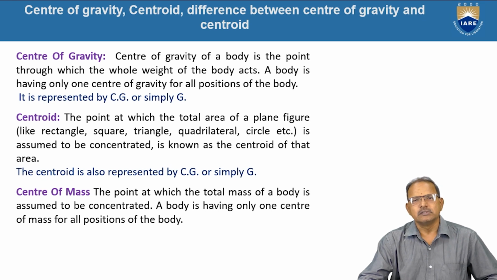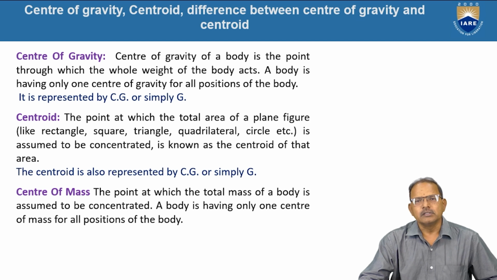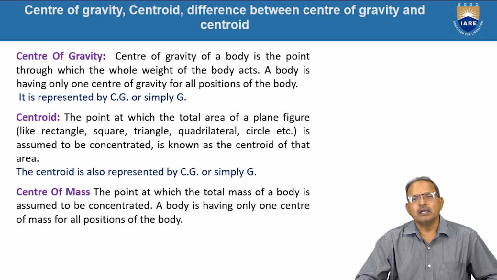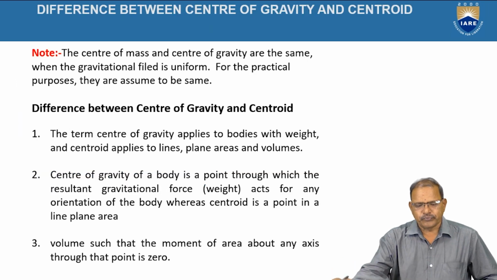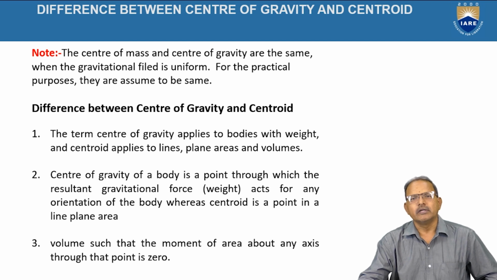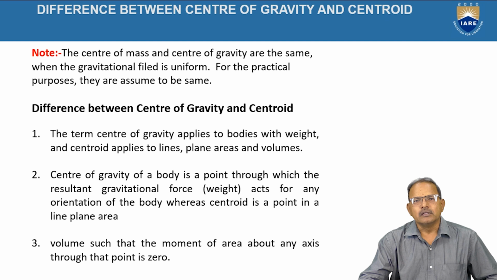The center of mass. Center of mass is a point at which the entire mass of the object is assumed to be concentrated. The point remains constant for all positions of the body. It will not change with the position of the body. The body always has only one mass center. The center of mass and center of gravity are both related to three-dimensional objects and are assumed to be the same if the gravitational field is uniform.